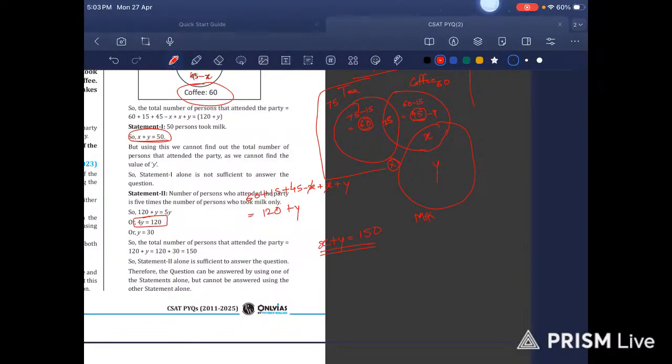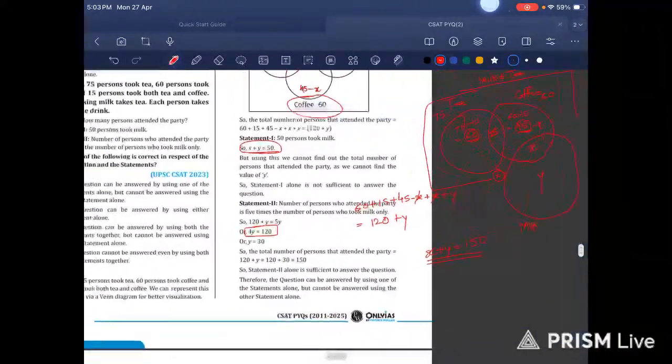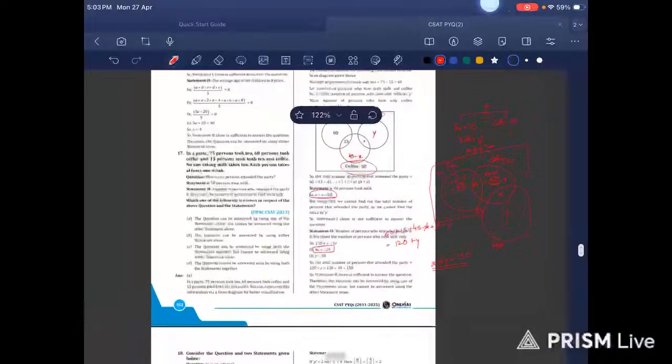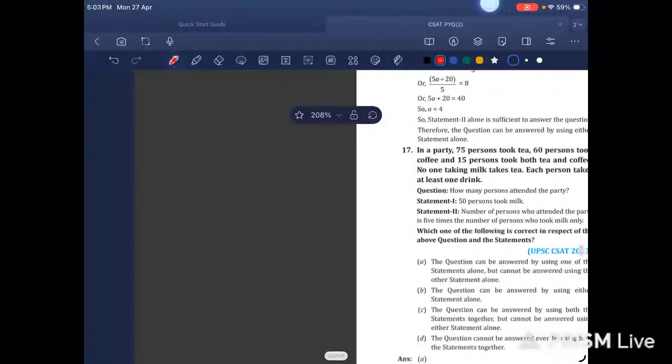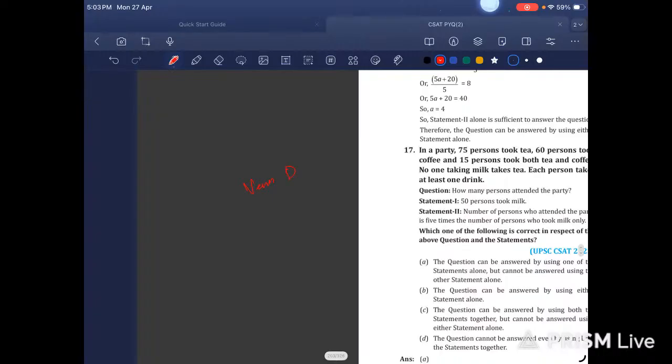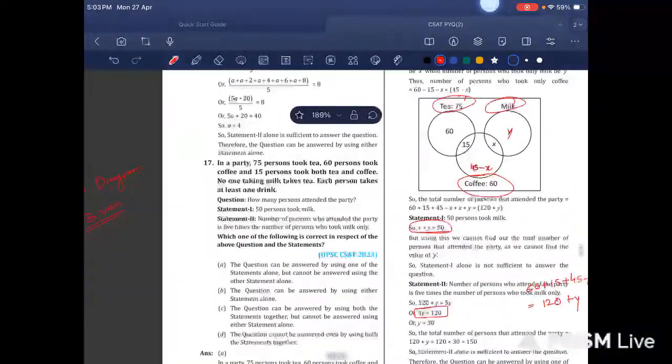Okay. See, I'm really confused on these type of questions. Whenever 3 Venn diagrams come, I leave the question because you can see here it becomes confusing.